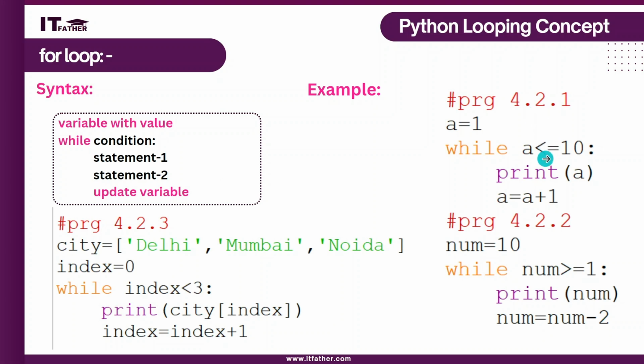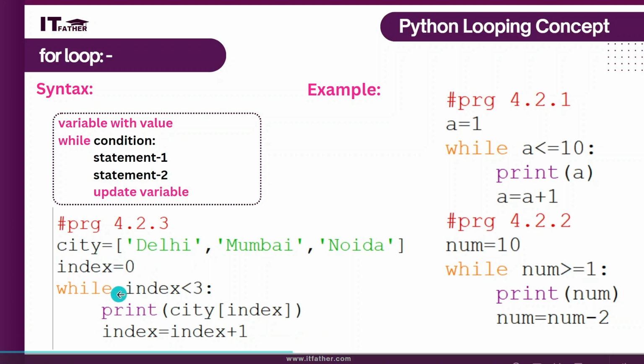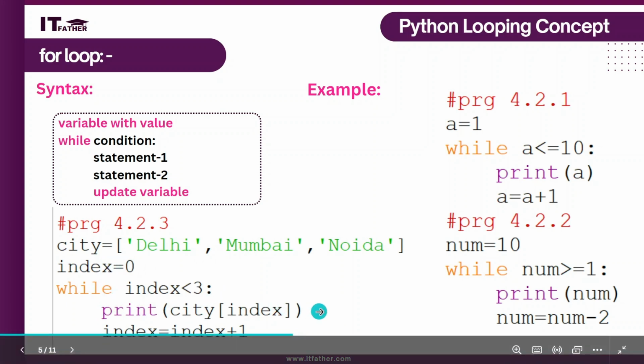For example, we have program number 4.2.1 here: a equal to 1, while a is less than 10, print a, and then this is the update statement. This is the initialize statement, this is the condition, this is the block to be executed, and this is the update. The same thing is here: this is the value, index is the initialization, condition. Now we are printing the city values one by one, and index equal to index plus 1.